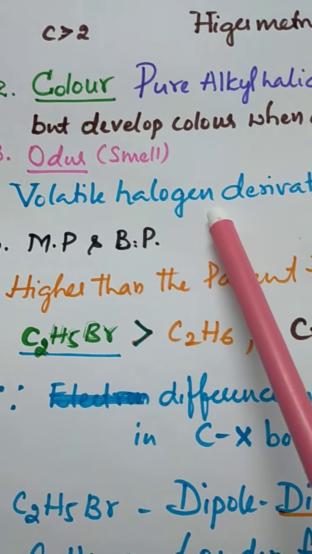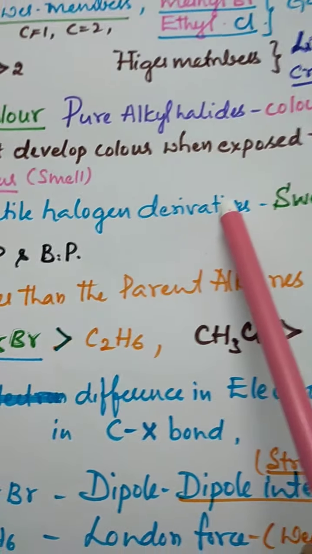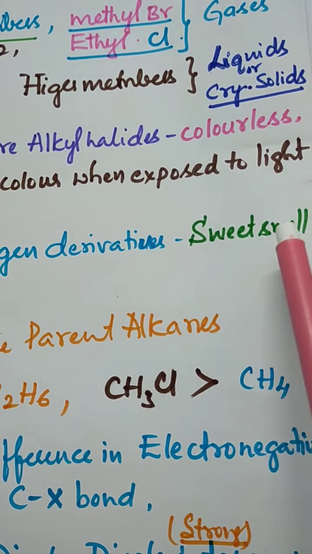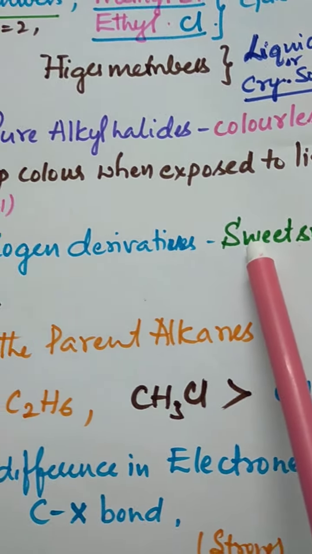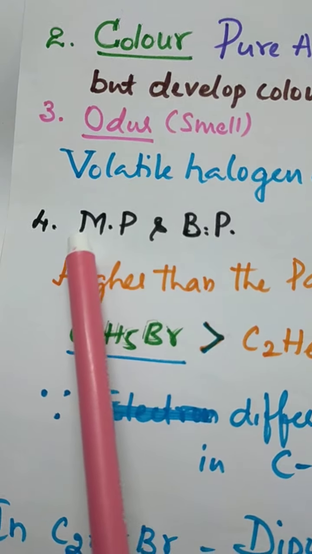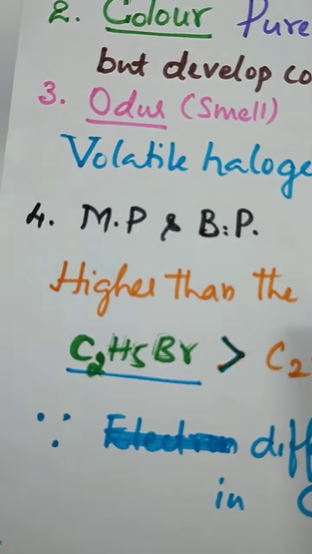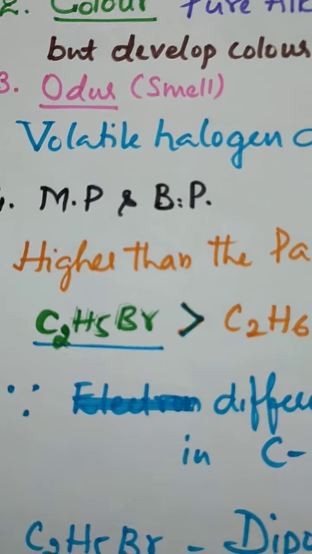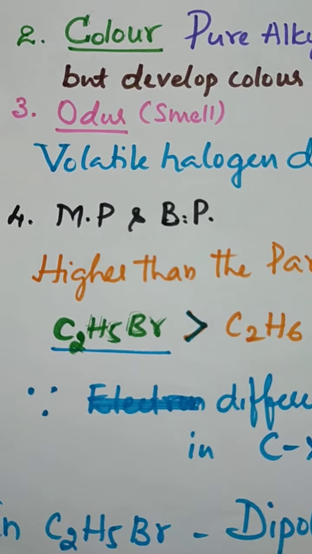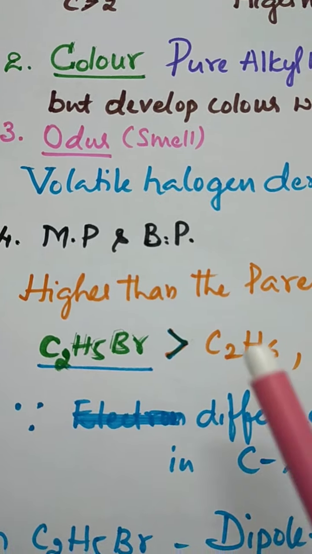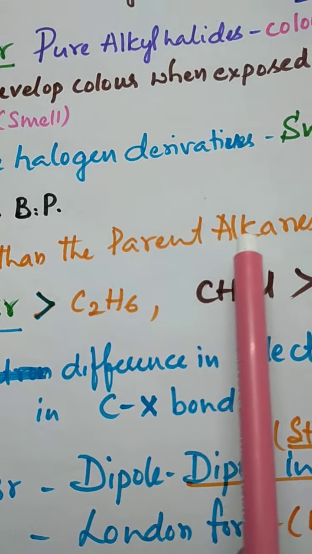That is the volatile halogen derivatives. Volatile haloalkanes have a sweet smell, like sweet-smelling organic compounds. And then the melting point and boiling point. How do we approach melting point and boiling point? Before that, what are the differences in the melting point and boiling point of the different haloalkanes and haloarenes? They are higher than the parent alkanes.